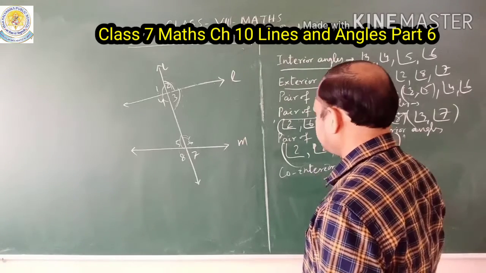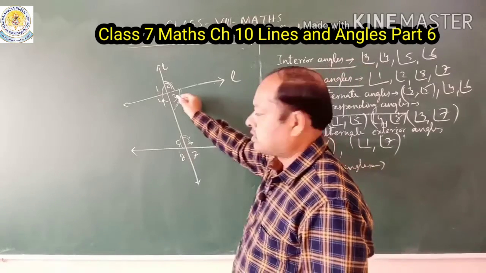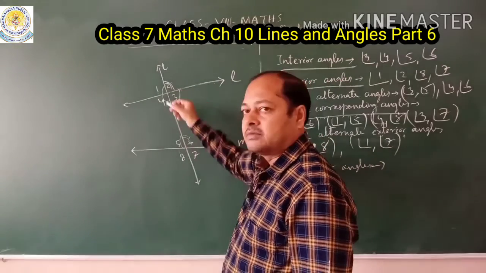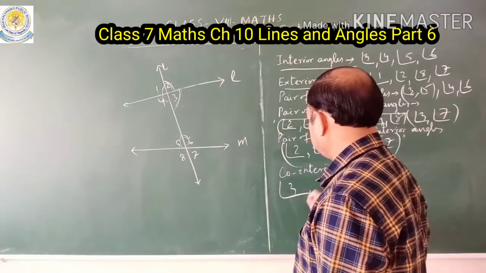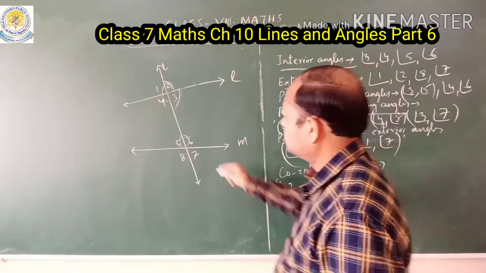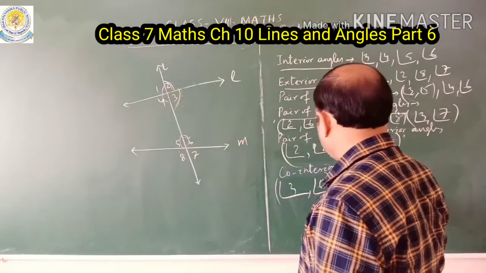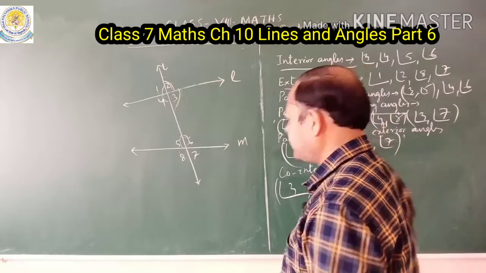Now what are co-interior angles? Co-interior angles means inside and on one side of the transversal, so 3 and 6, and also 4 and 5, are called co-interior angles.